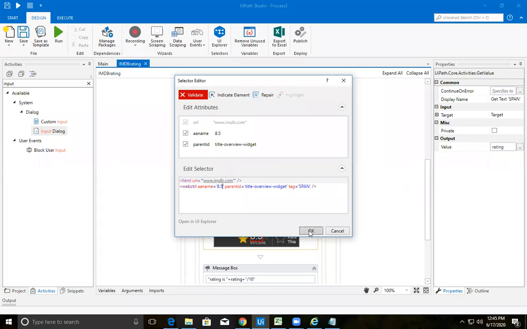So I can make this 8. dot question mark. Now the question mark will match any single value having a prefix of 8 point, and it will be captured automatically.